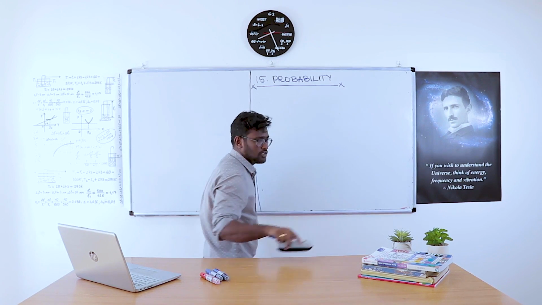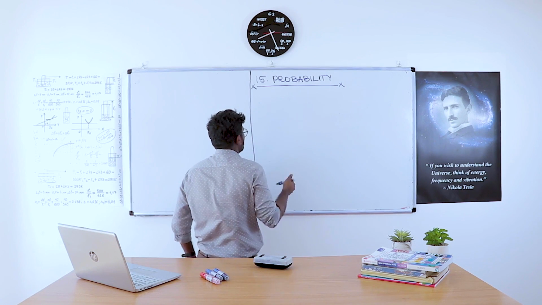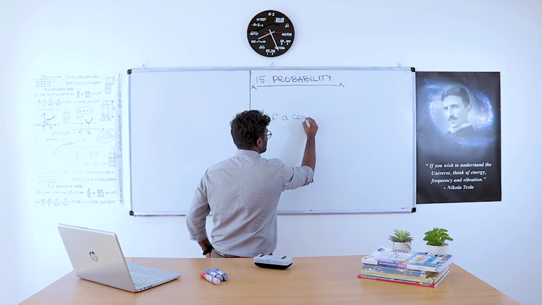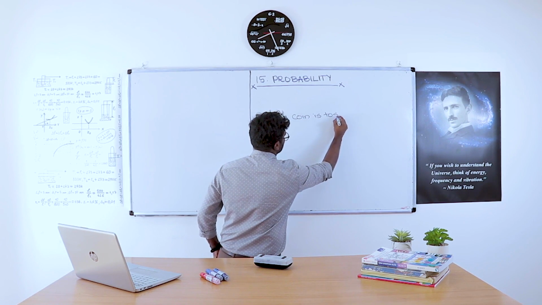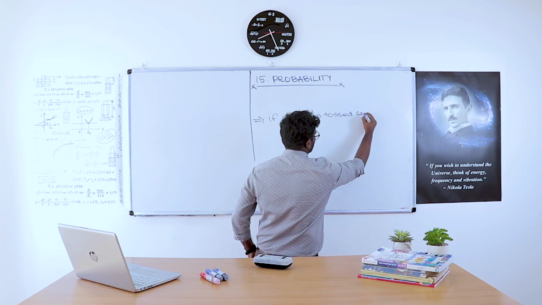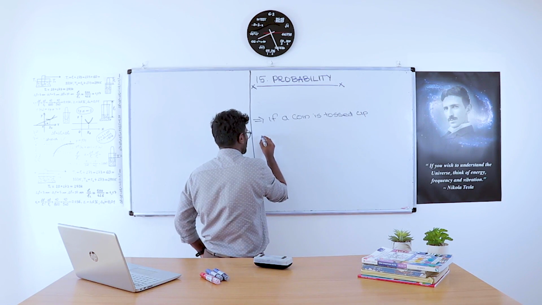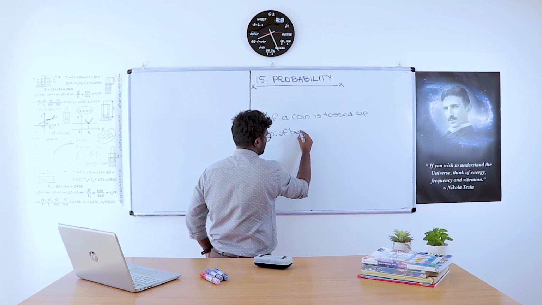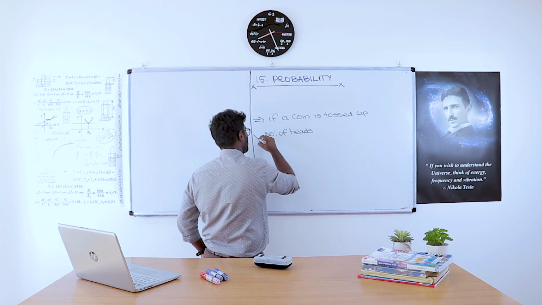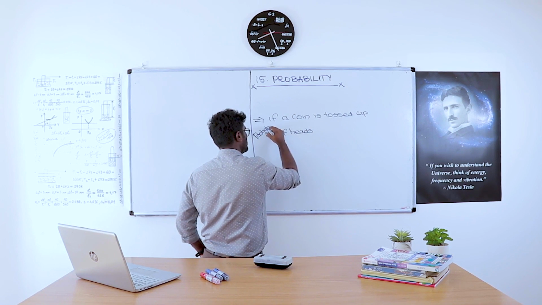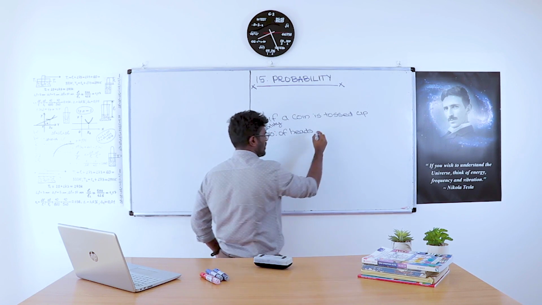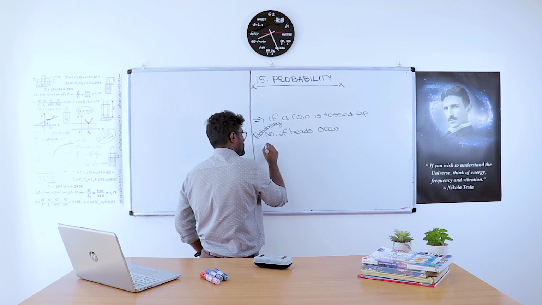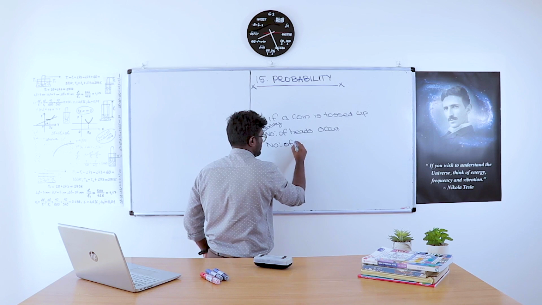Probability of an event. For example, if a coin is tossed up, we want to find out the probability of the number of heads. We want to find out the probability of the number of heads occurring. So the thing is the probability of the number of heads and the number of tails.